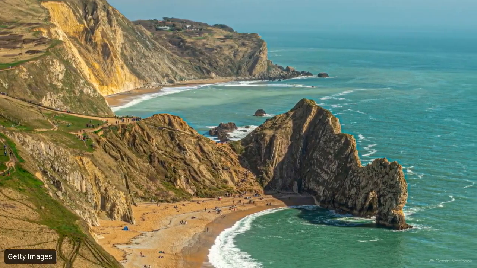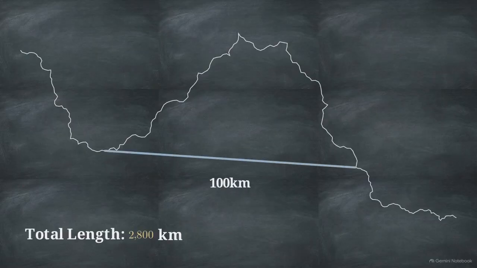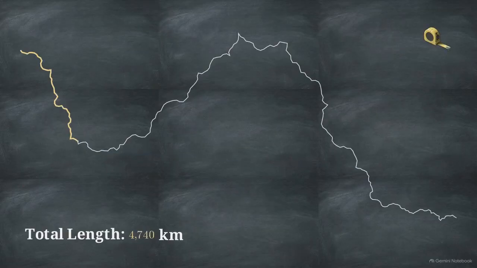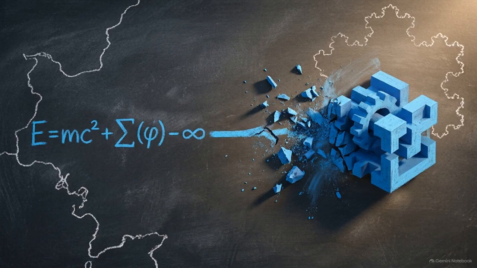A 100-kilometer ruler misses the bays and inlets. A 1-meter ruler captures every cove and jagged rock. As the scale of measurement shrinks, the measured length of the coastline actively increases. Relying on visual resemblance across scales without defining the ruler creates an optical illusion. It breaks the inferential chain between a mathematical observation and physical reality.